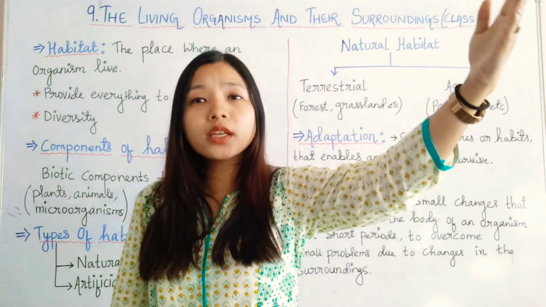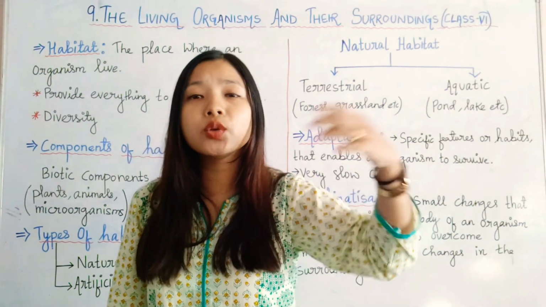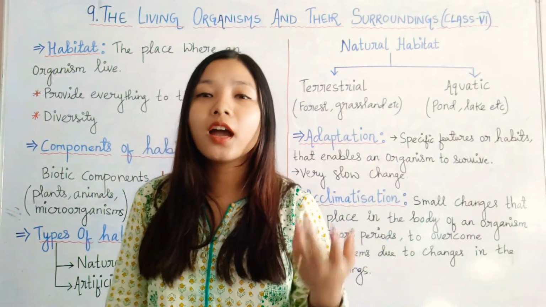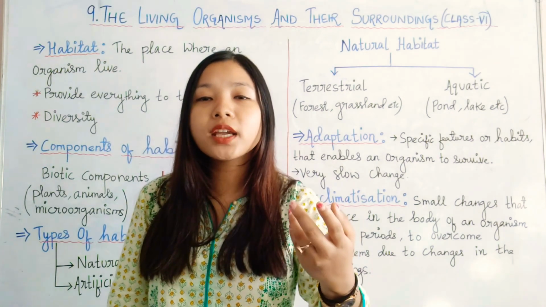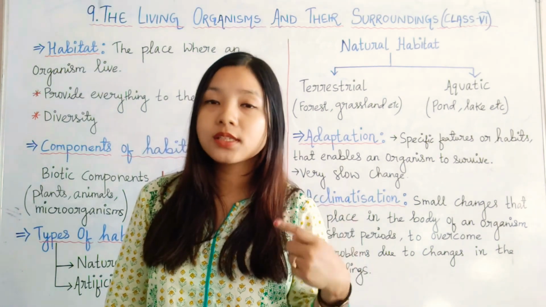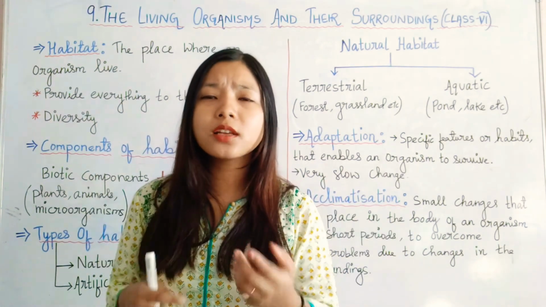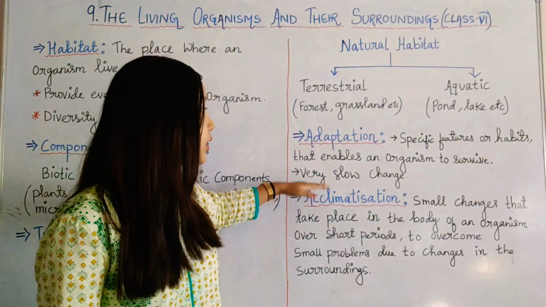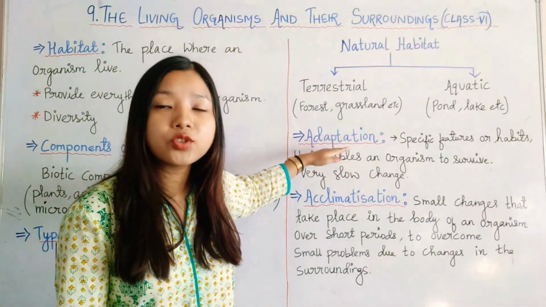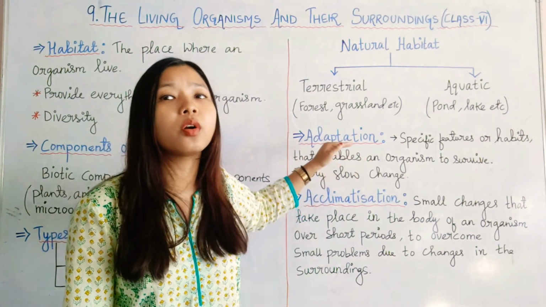So when you go to a completely different place from where you live, your body has to get used to those situations. After a few days, it gets used to that situation and adapts itself for a small period of time. That is called acclimatization. Adaptation is a permanent change which will be retained in your body, and you may be born with it.